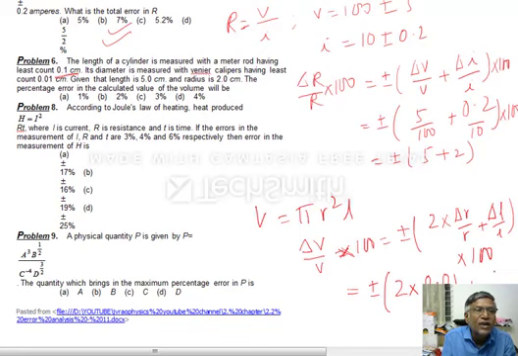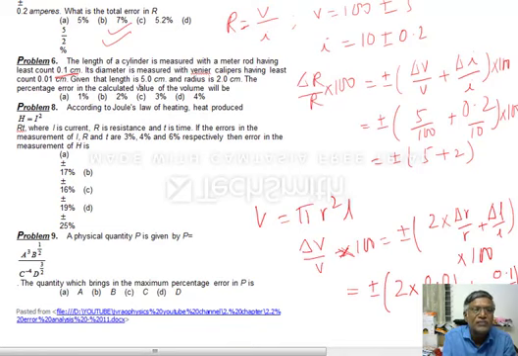Cylinder is made with a meter rod having least count. So length is given as 5 centimeters and 0.1 by 5 into. So now you can calculate this value. See, whenever in the examination, if he didn't mention the error, here least count, you can take that as the error in that measurement.